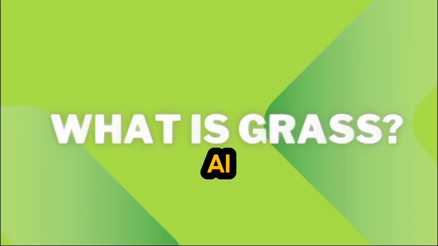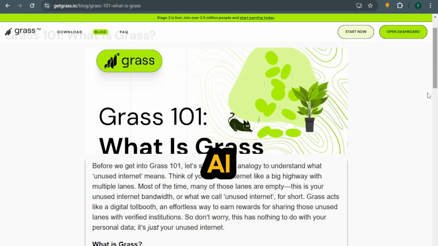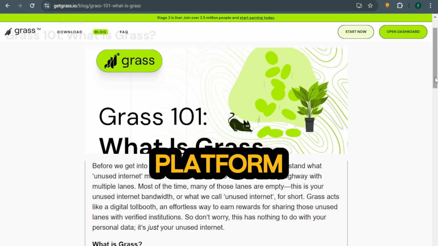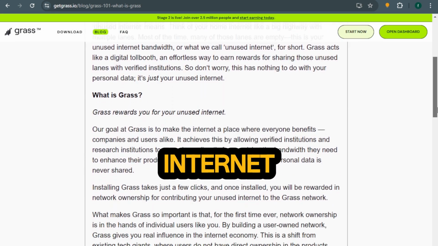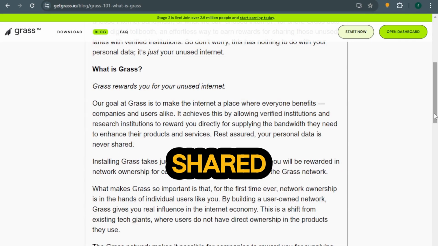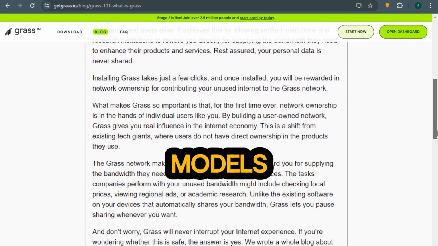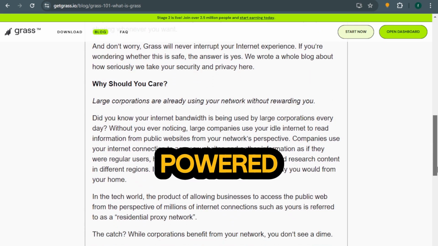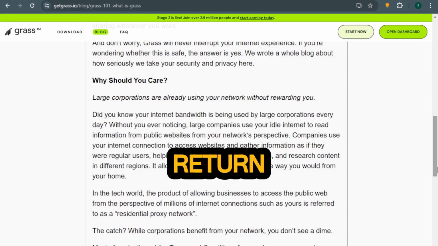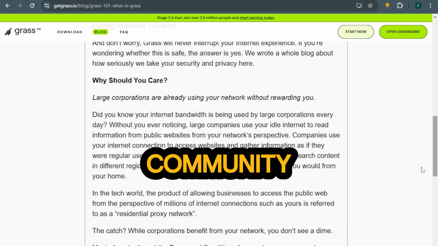What is Grass AI Coin? Grass AI Coin, also known as GRS, is a decentralized platform where users can share their unused internet bandwidth. AI developers use this shared bandwidth to enhance their projects, such as training AI models and running AI-powered services. In return, users are rewarded with Grass tokens. It's a win-win for both internet users and the AI community.